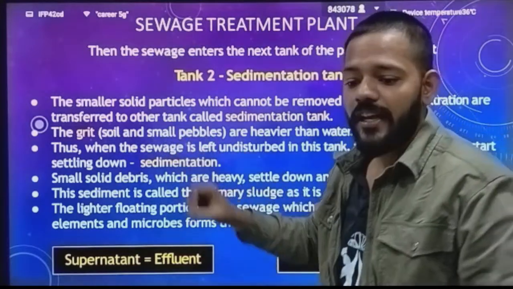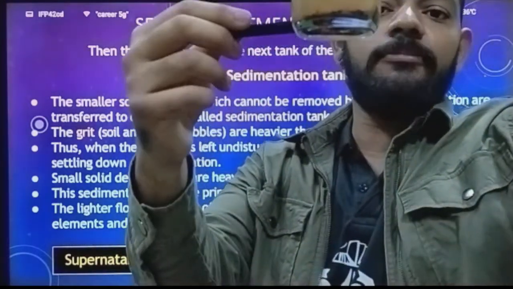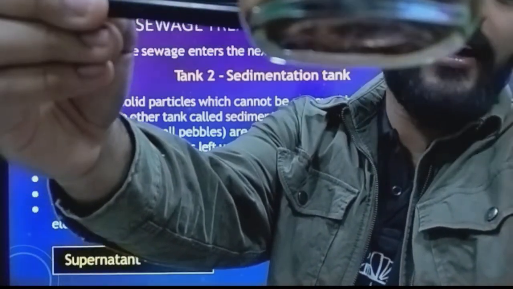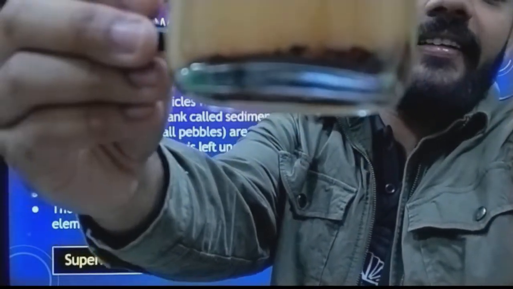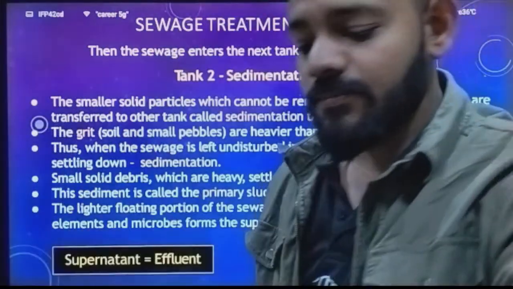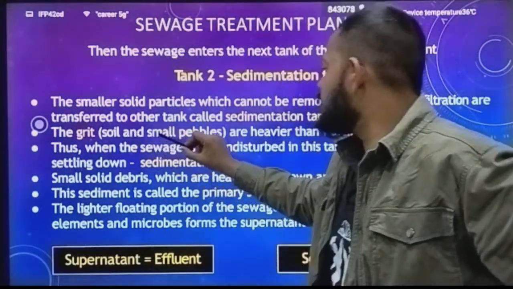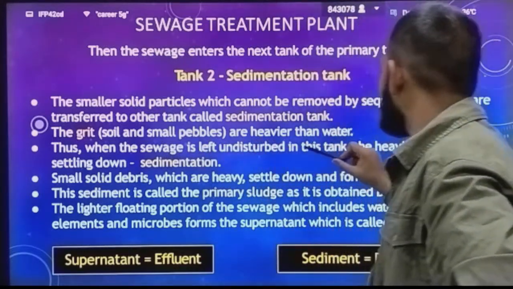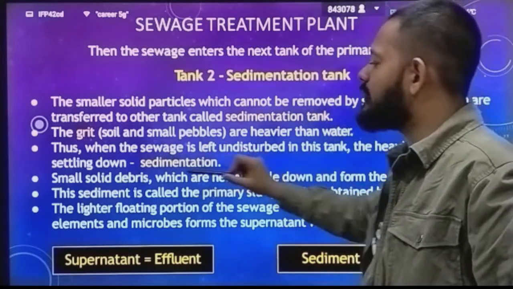Okay, so the grit, soil or small particles. You can see here, these are small particles or soil. Grit, in which you will find soil particles, rocks, small pebbles, these things are present, and they are heavier than water. Thus when the sewage is left undisturbed in this tank, the heavier particles start settling down.